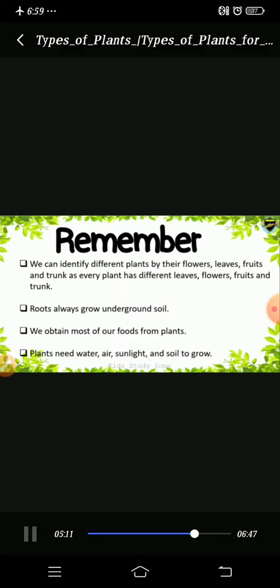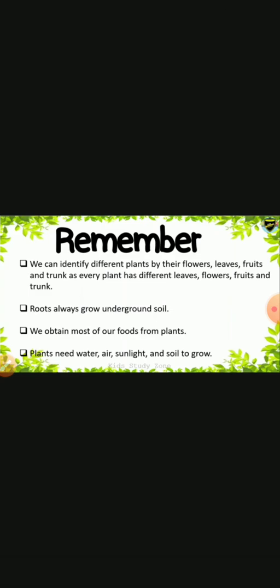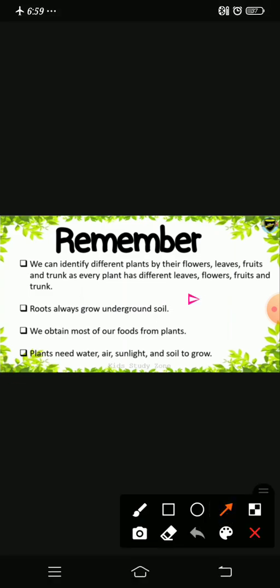We can identify different plants by their flowers, leaves, fruits and trunk, as every plant has different leaves, flowers, fruits and trunk. Roots always grow underground in the soil. We obtain most of our food from plants. I said in the last class, plants need water, air, sunlight and soil to grow.